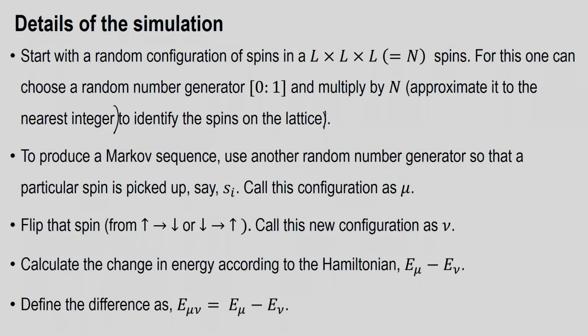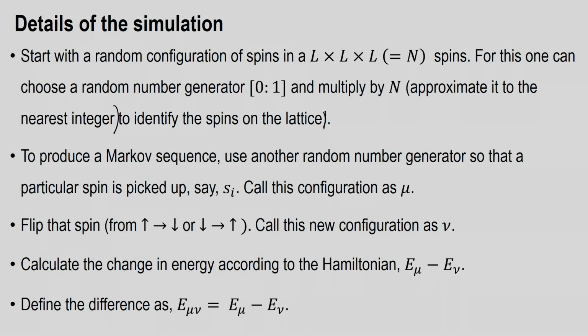Then you need to generate a Markov sequence. For that, you use another random number generator to identify a spin, by multiplying the number by n and approximating to the nearest integer. Call this particular configuration mu, the initial configuration.